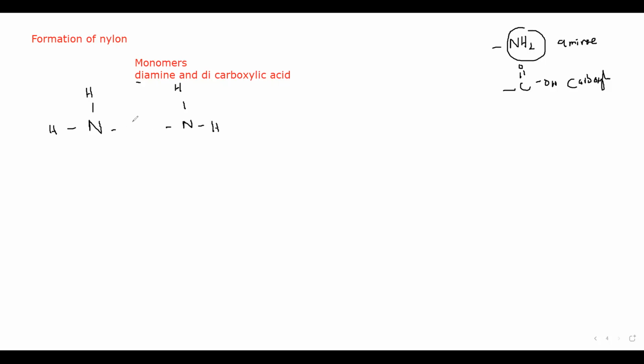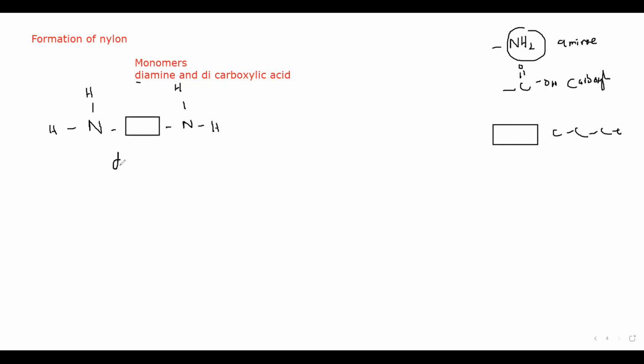Normally it is 6 carbon. But instead of drawing those carbons, we can just make a box here. What is the meaning of this box? This box means that there are carbon atoms, but instead of drawing them, we are just representing them by a box. Is it clear?